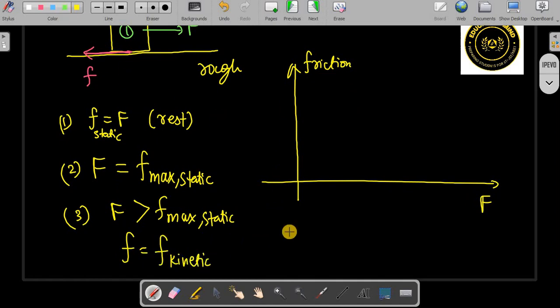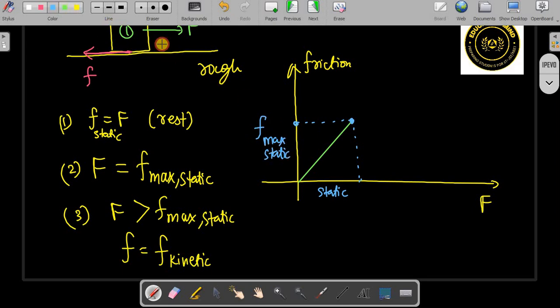So how will this graph look? First of all, this graph will look like a line at an angle of 45 degrees, because whatever force you apply will be balanced by the friction. So both F and f are equal. This is the static condition. There will be a maximum value of the static friction. This is f maximum static.